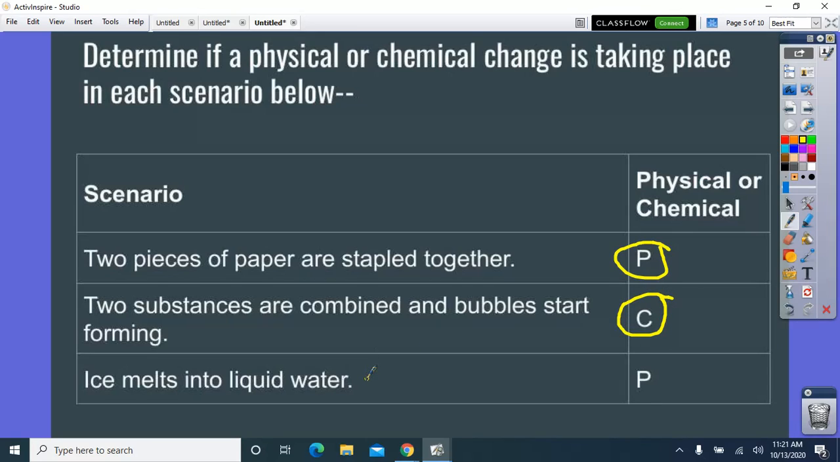The third one is ice melts into liquid water. So just remember, anytime you see a phase change, that's physical. You're going to think that it's not because it's changing pretty drastically, but it's still water. It's just solid water becoming liquid water.